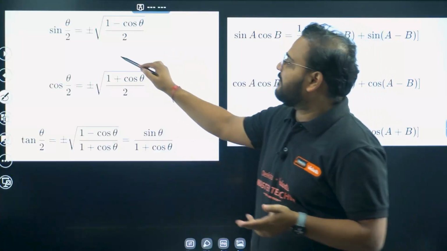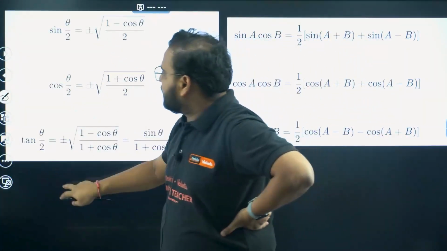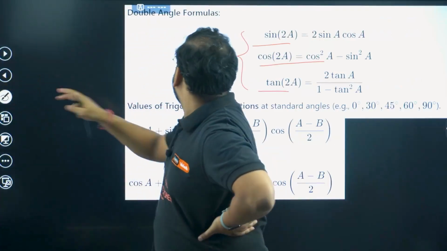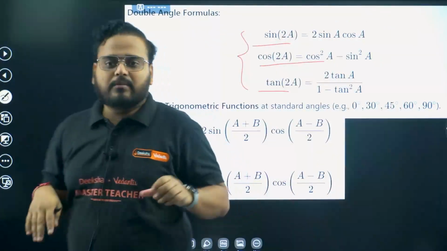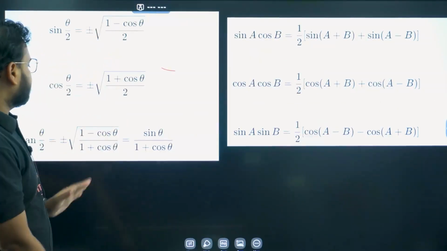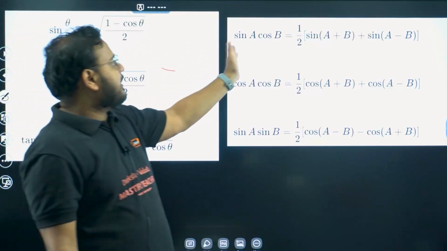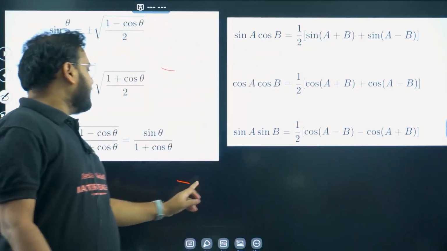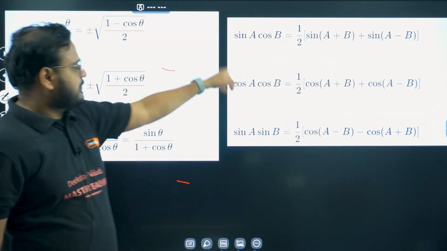Here it is half angle formula. It comes directly from this. Actually this part comes from here, double angle formulas. So if you remember the formula, the top three formulas, you don't have to remember these three. But if you can, good for you. Directly you can apply this. Same concept. This can be taken with reference to this. These two can be reference to these.